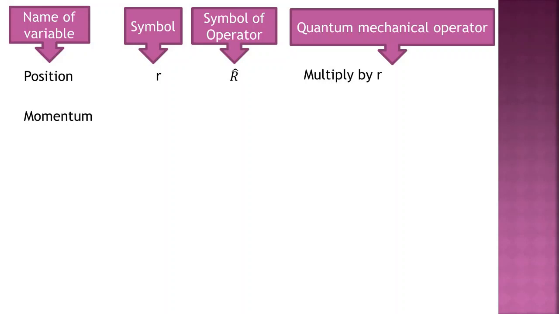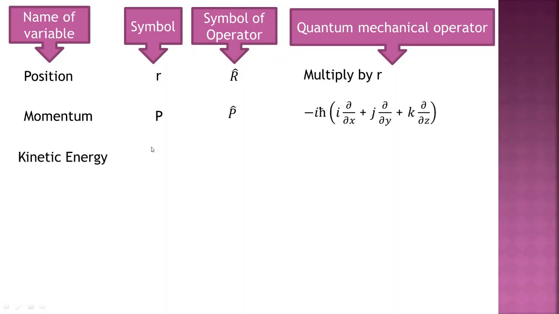The second property is momentum. In classical mechanics, the momentum is represented by the letter capital P, but in quantum mechanics, you just write a cap or hat over the P. This P cap is called the momentum operator. So in quantum mechanics this is the momentum operator, and in classical mechanics this is only the momentum. The expression of the momentum operator is minus i h cross into i d upon dx plus j d upon dy plus k d upon dz.